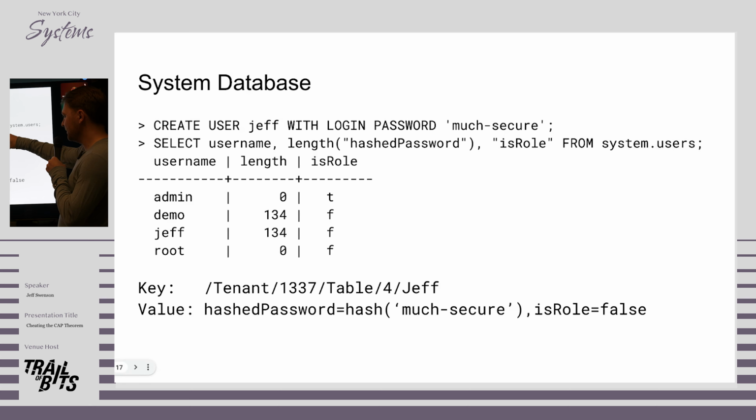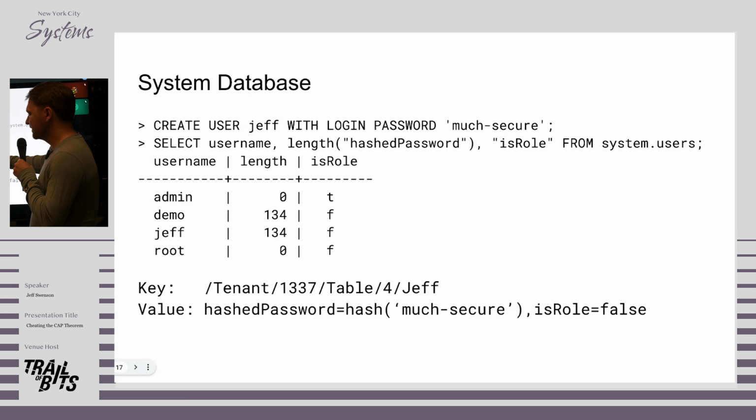So an example here is we have the user. We create a user with a SQL statement. This is Postgres syntax because Cockroach speaks the Postgres dialect. And when we create the user, we end up with a row in the system users table. This row is getting translated into a key value. So the key contains the tenant's prefix, the prefix for the table, and then the primary key. And then the value is just all of the columns that are not part of the primary key. Now in reality, this key and value are encoded in a binary format that would be hard to read, but this is the gist of the idea.